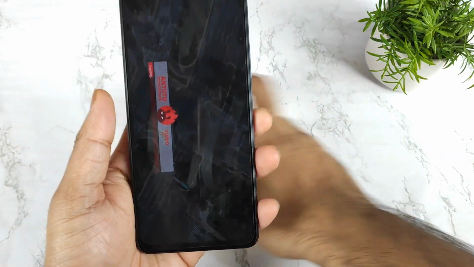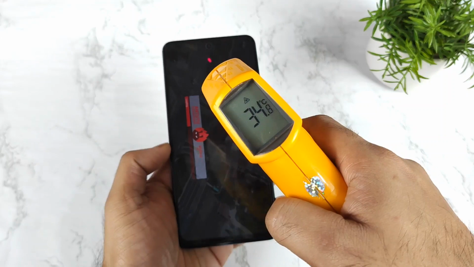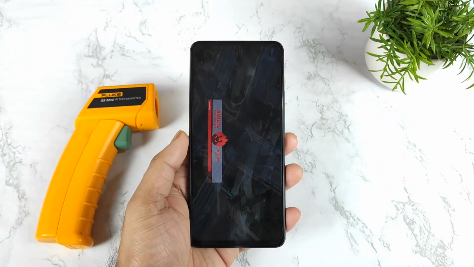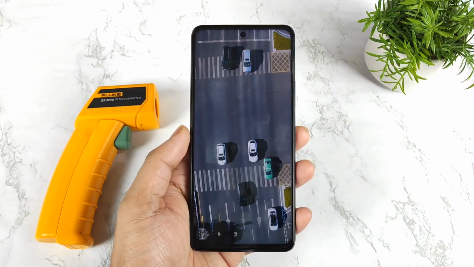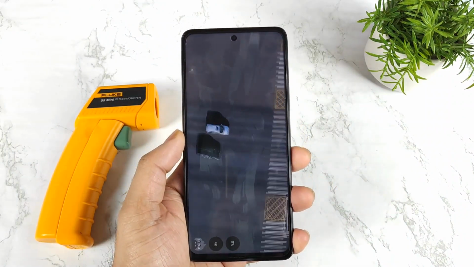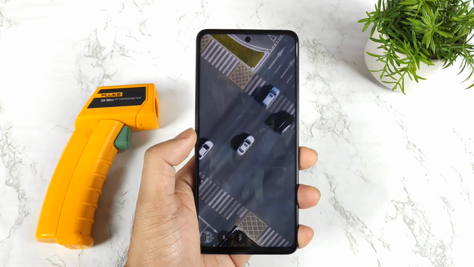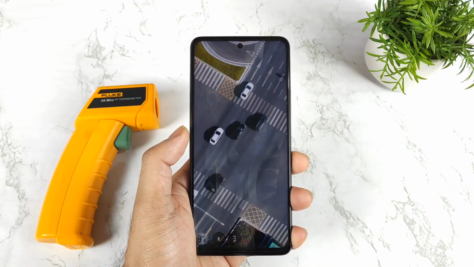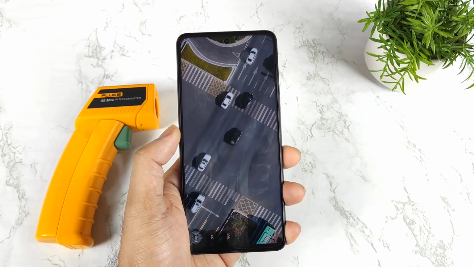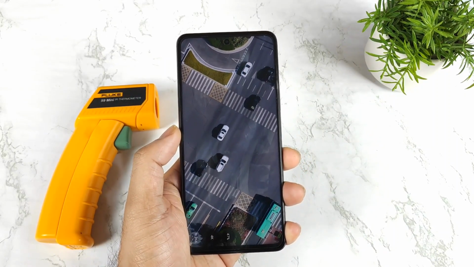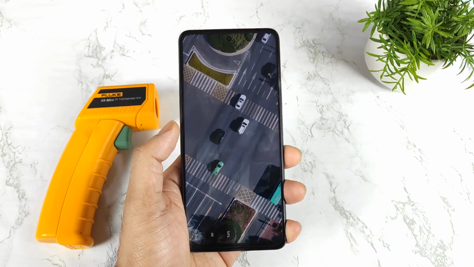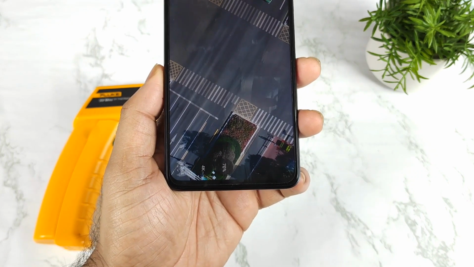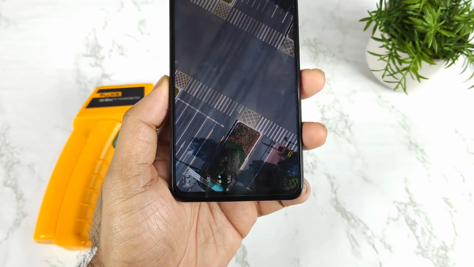So right now we're reaching the end of the benchmark test, and let's check the temperatures again. 34 degrees Celsius. I think this is the final stage of the Android benchmark test on the iQOO Z5. After that we'll be able to see the results. Can this cross the previous highest score? 566 I think is the highest on the iQOO Z5 before. So will this phone cross that 566 mark or not? That's what I'm very curious to test in this demonstration. Right now we'll be able to understand exactly. It's at 66-70%.